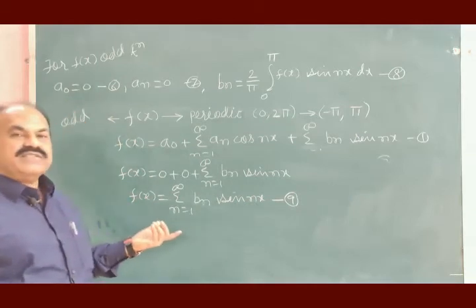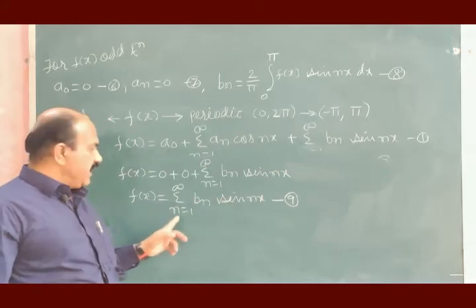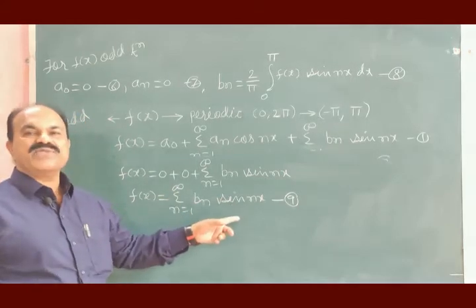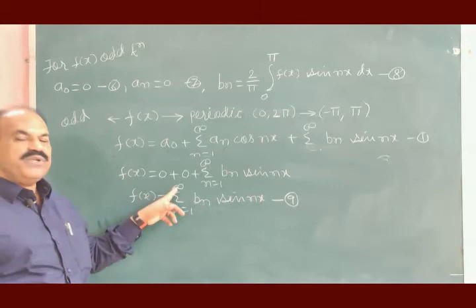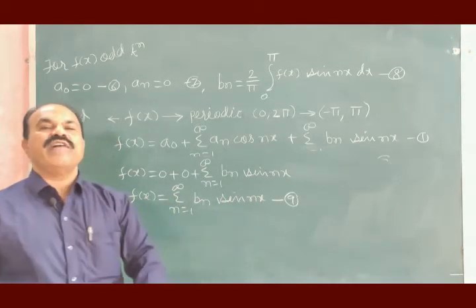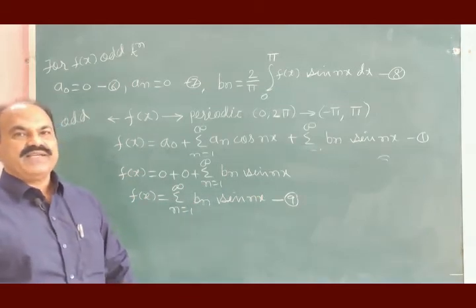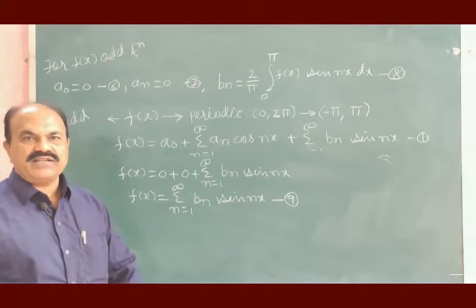And what we find, this Fourier series has only infinite number of sine terms. N is equal to 1 to infinity. It means that this series has infinite number of sine terms. A0 term is not there.